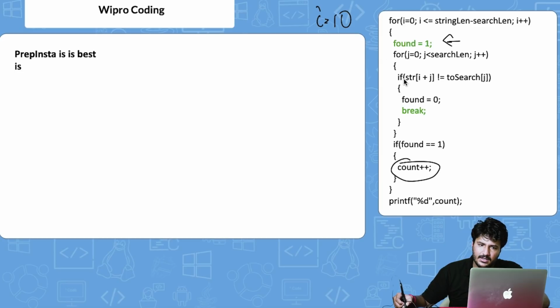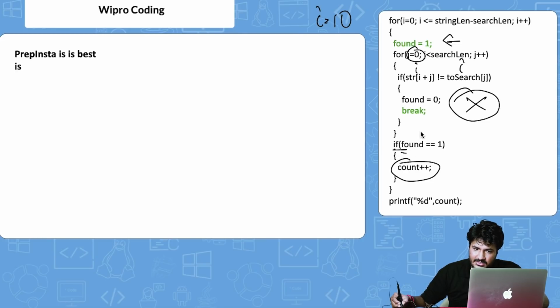Now we go here. Now what it is saying, if str of i plus j, now j value currently is 0, i plus j is 10, which is basically i, right? Now is it not equal to search of j, which is basically i again, right? So obviously it is equal, so this condition is not getting satisfied. This is not implemented. Obviously now what will happen? This j plus plus will get implemented, right?